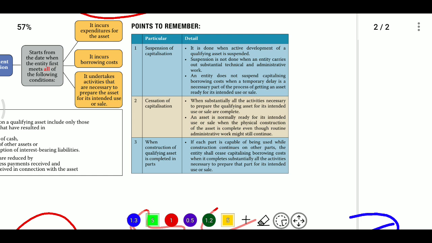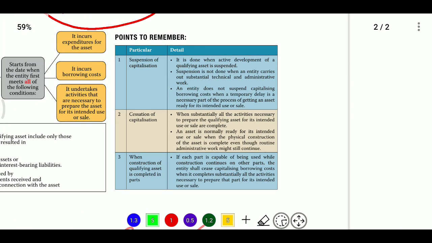Up to the point an individual asset is completed, we need to calculate the amount. If an entity pauses development work on an asset for unnecessary reasons, the capitalization of borrowing cost for that asset will be suspended, and we need not include it in the borrowing cost.